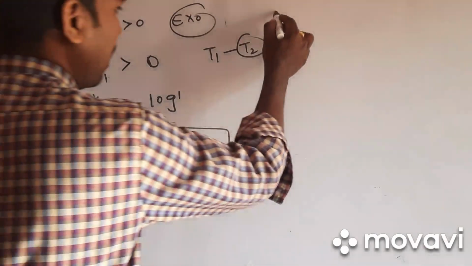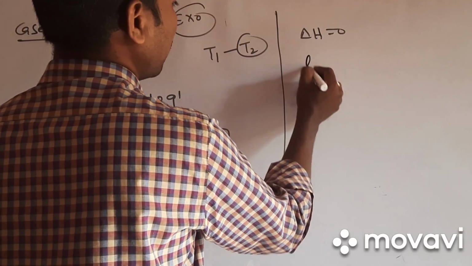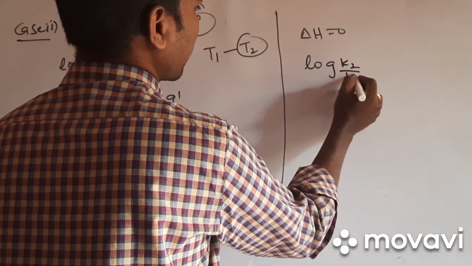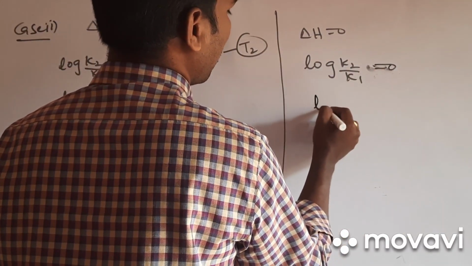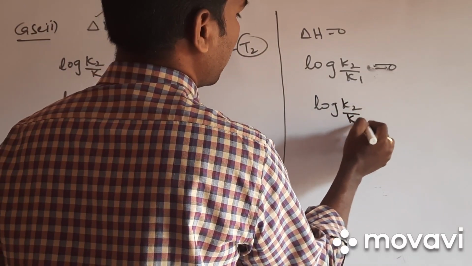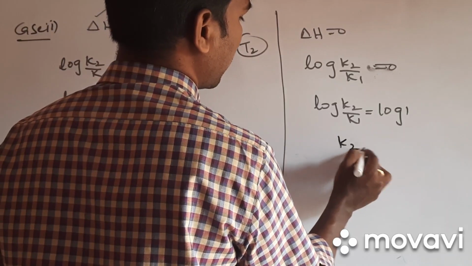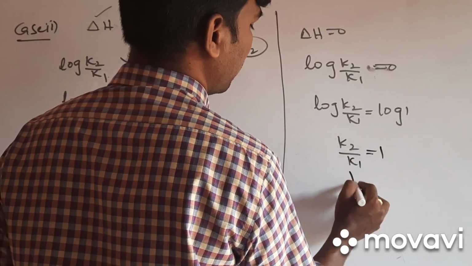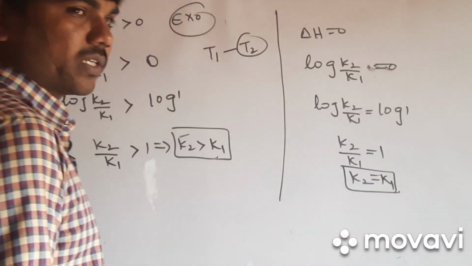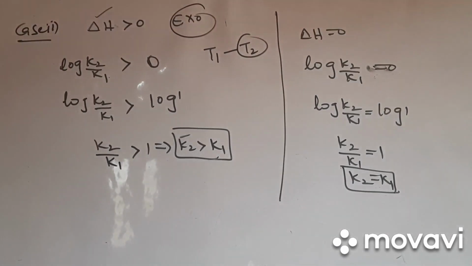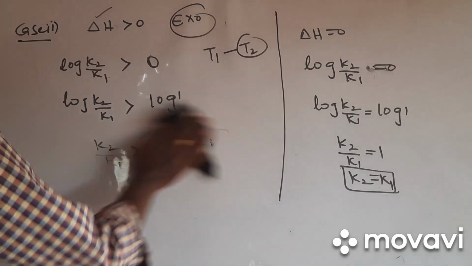So this is the information. Then when delta H value is equal to 0, it means logarithm of K2 upon K1 is equal to 0, right? So then log K2 upon K1 is equal to log 1. When you apply anti-log on both sides, K2 upon K1 is equal to 1, then K2 is equal to K1. When you are not changing temperature, in such case both equilibrium constants will be equal. So this is the information regarding the factors which influence the equilibrium constant.